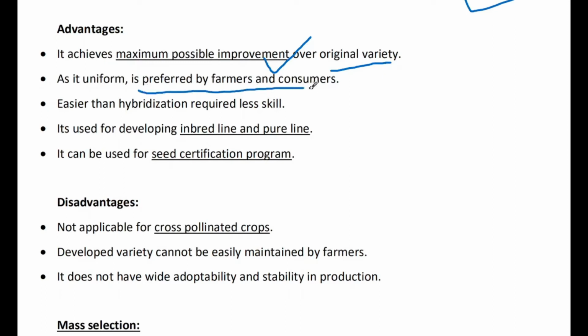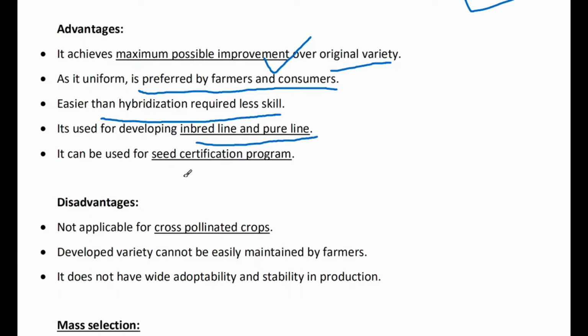It is preferred by farmers and consumers, very important, and easier than hybridization, requiring less skill. You just have to do crossing, selfing itself. It is used for developing inbred lines and pure lines. As I said earlier, an inbred line means selfing for 6 to 7 generations to achieve a 99.99% homozygous line.